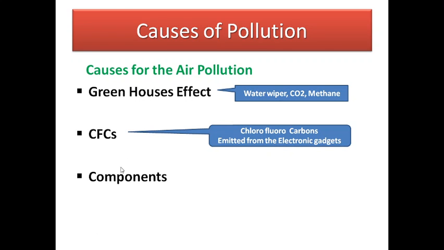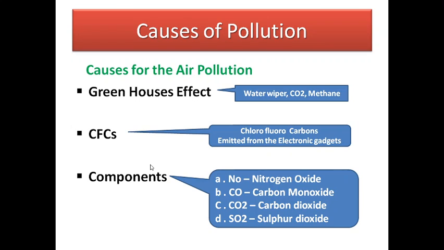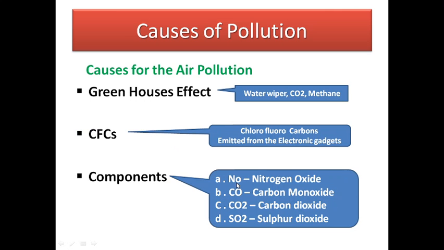Next, components. What are the components causing air pollution? The main components are NO, nitrogen oxide, and CO, carbon monoxide.